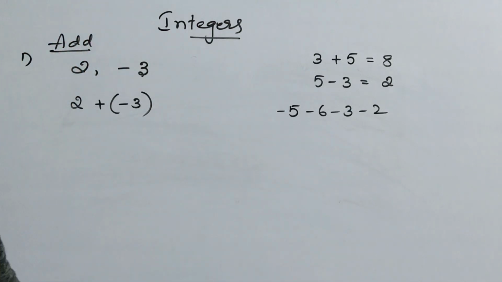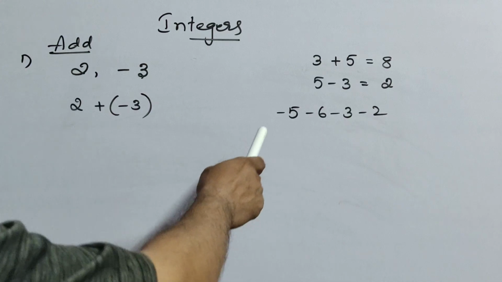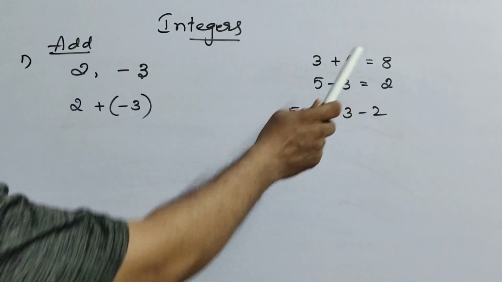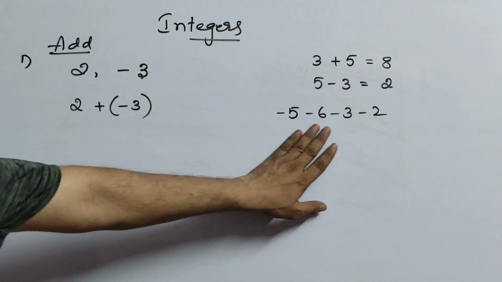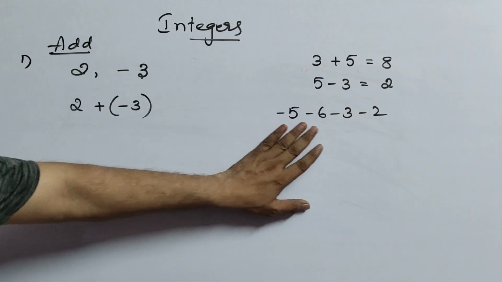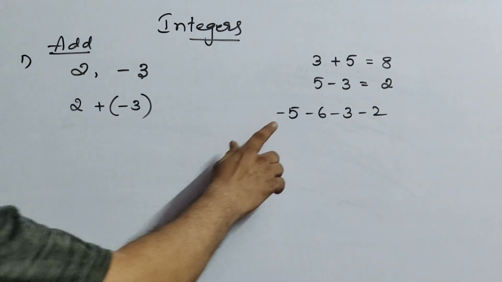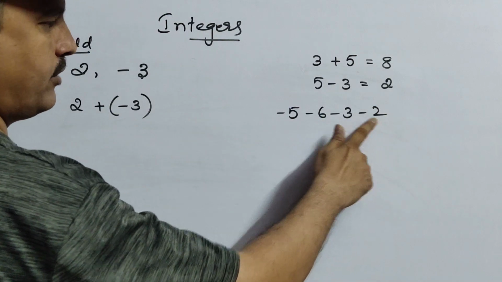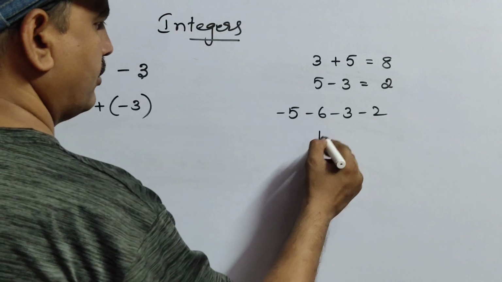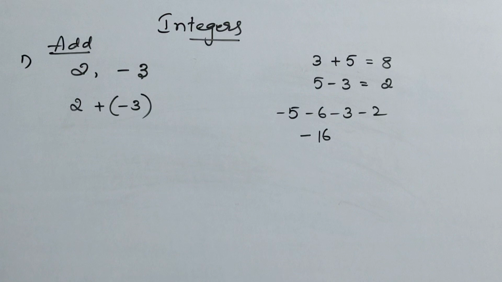See here, we have one rule, children. What is that rule? You all know very well. Now here I ask the question: minus 5, minus 6, minus 3, minus 2. How to simplify this? You clearly observe here all the terms are negative. You don't worry at all. Just simply add all the numbers. 5 plus 6 is 11. 11 plus 3 is 14. 14 plus 2 is 16. So write here 16 and in the answer place a minus symbol.